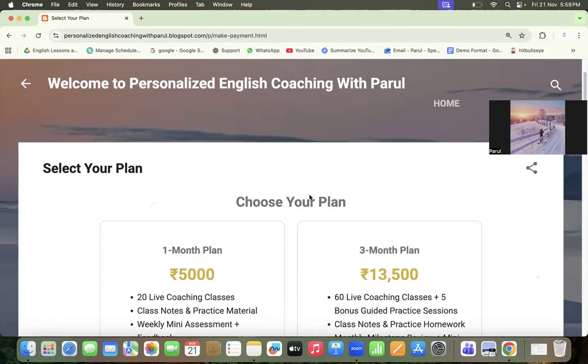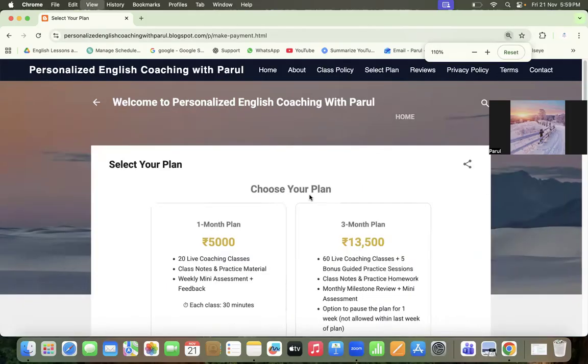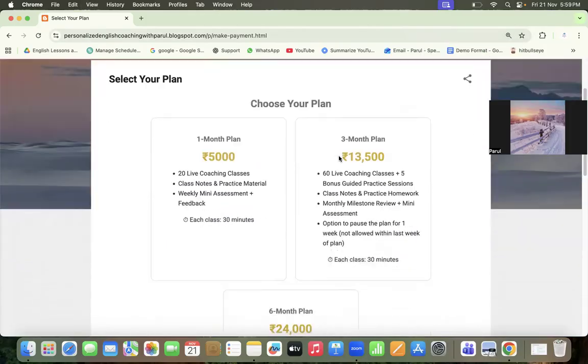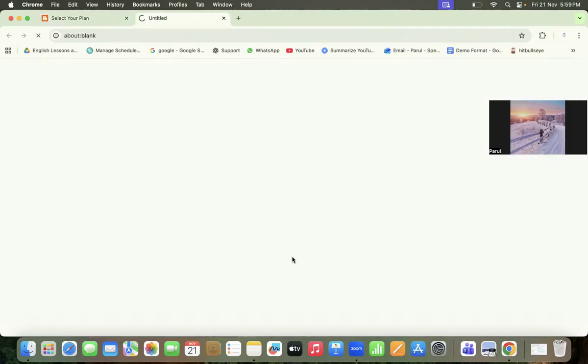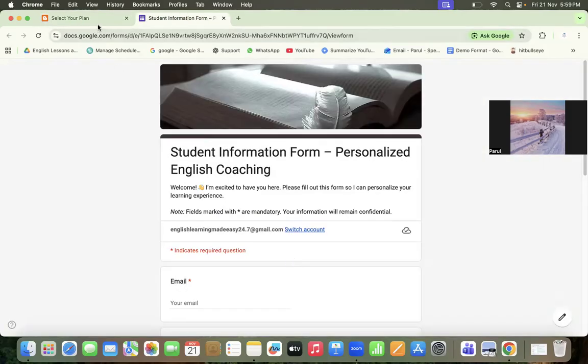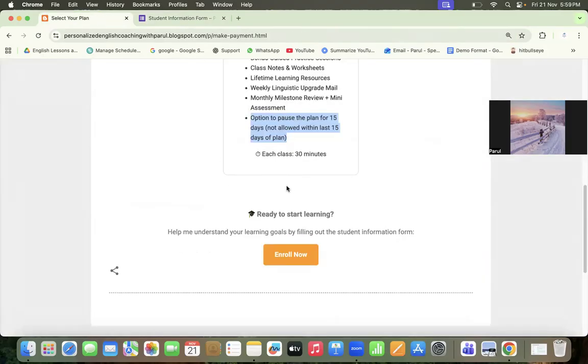That being said, once you have gone through these class policies and the plan selection page, you can click on enroll now. And remember that once you click on enroll now, it doesn't mean that you have enrolled in the course. You will be considered enrolled only after the payment has been done.